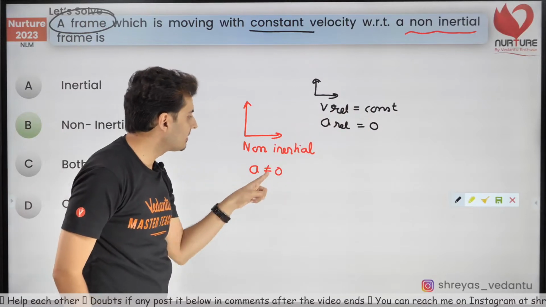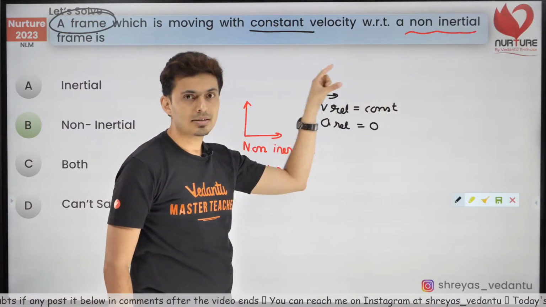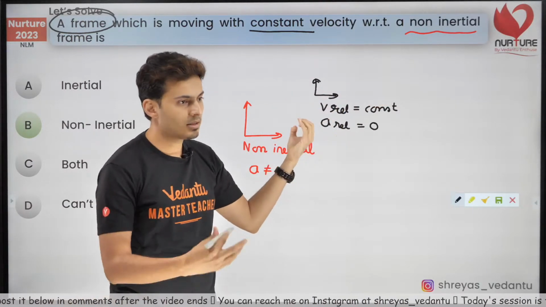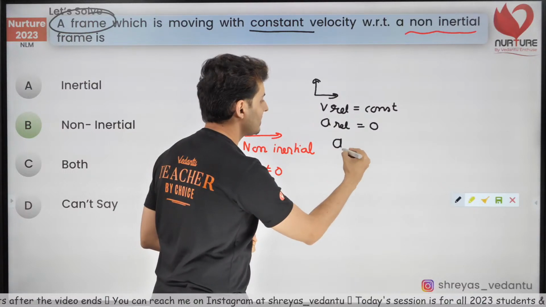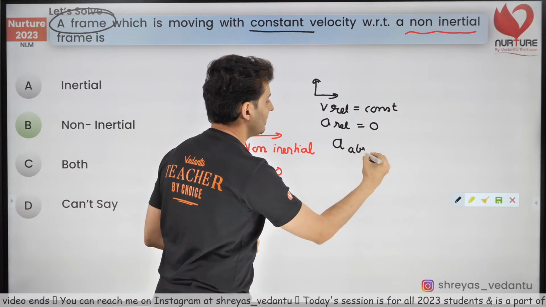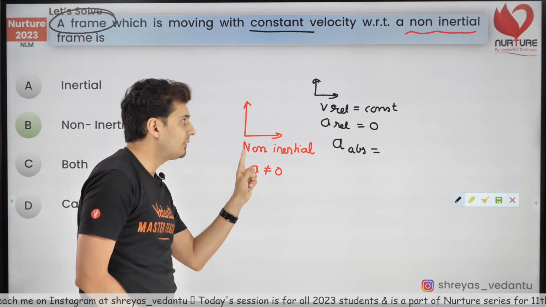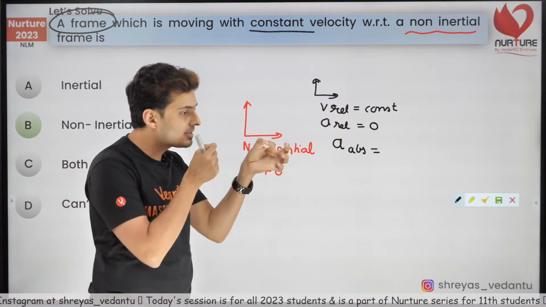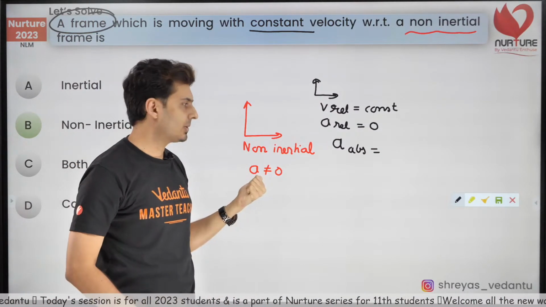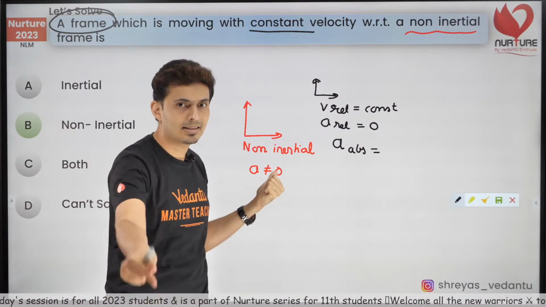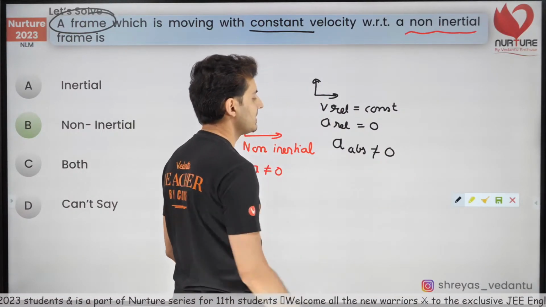The acceleration relative to this is 0. I'm seeing this velocity is constant, so relative acceleration is 0. Now, if acceleration relative is 0, what is the absolute acceleration? Think. I am seeing with respect to this red frame, this black frame has 0 acceleration, but red frame itself has some acceleration. So the actual acceleration of black frame will not be 0.